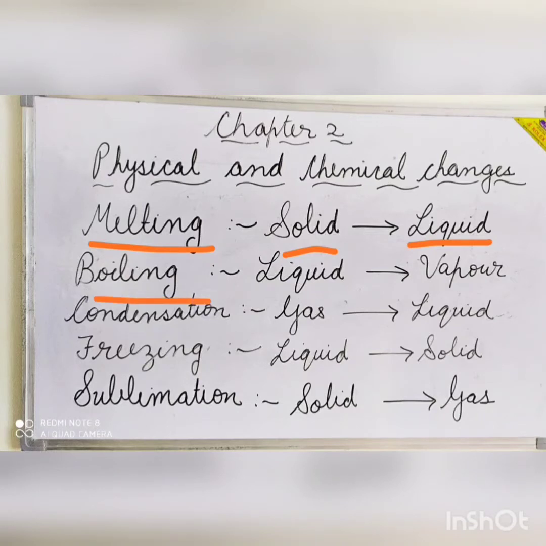Boiling. Boiling is the process of conversion of a liquid into its vapor or gaseous state at a fixed temperature. The fixed temperature at which the liquid changes into vapor is called its boiling point. Next, condensation. The process in which a substance changes its state from gas to a liquid at a fixed temperature is called condensation. The temperature at which condensation takes place is called condensation point.